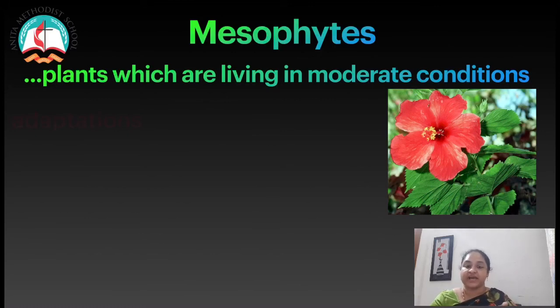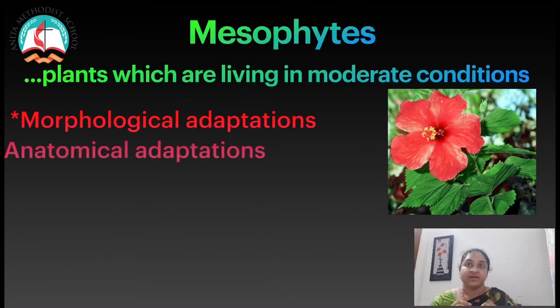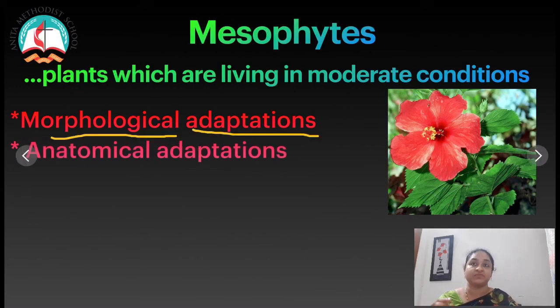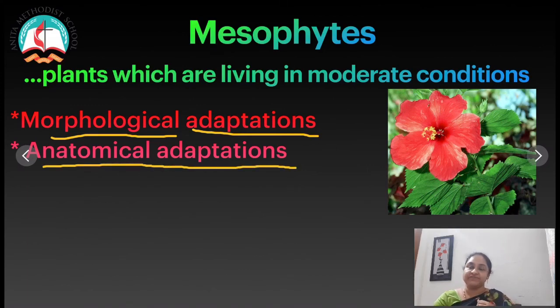When we talk about the anatomical adaptations, the cuticle in aerial parts is moderately developed, the epidermis is well developed, and stomata are generally present on both epidermises. Mesophyll is well differentiated, and the vascular and mechanical tissues are also fairly developed.